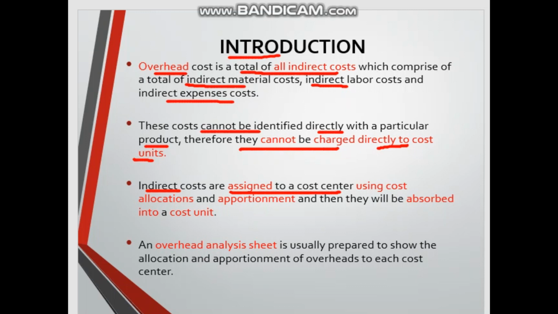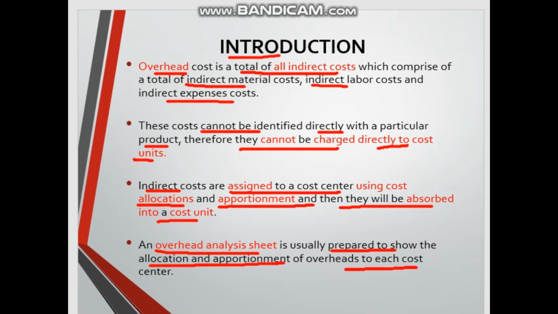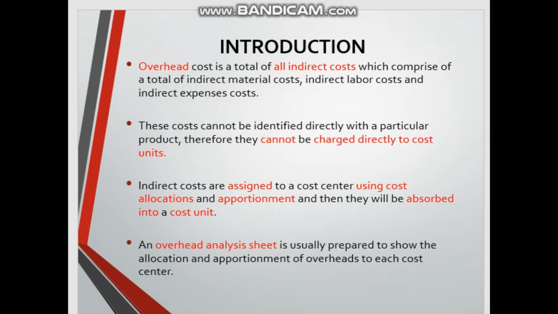Next, the indirect costs are assigned to a cost center, such as a place or equipment and so on. So we can allocate, which means we can put aside for which department. If we cannot give directly to that department, we have to apportion between the departments, and after that they have to be absorbed into a cost unit. So what is the overhead analysis sheet? This is what we have to prepare to show the allocation and apportionment of overhead to each cost center.